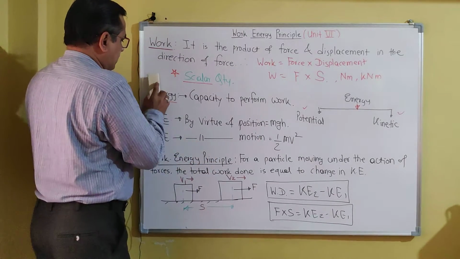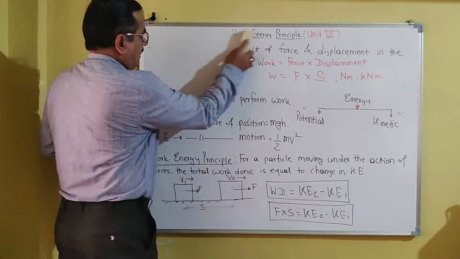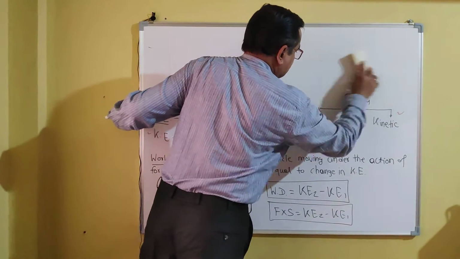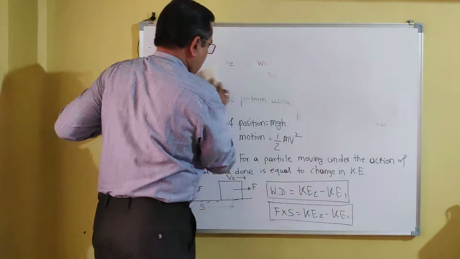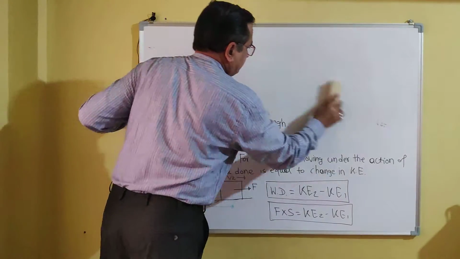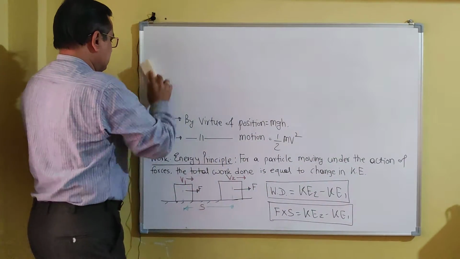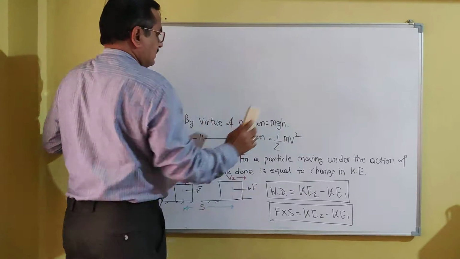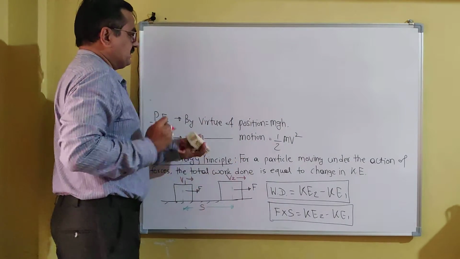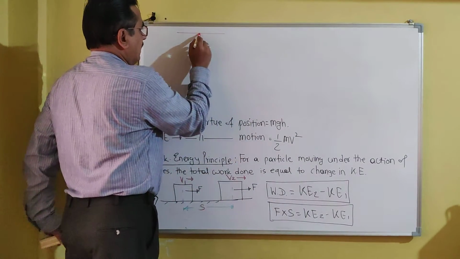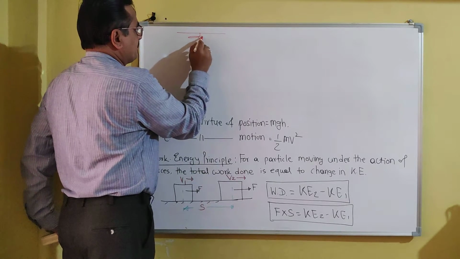Now regarding potential energy, let us consider a fan which is fitted at the ceiling. Suppose this is the ceiling of a room, and here a fan is fitted.